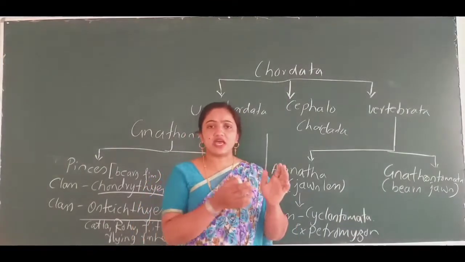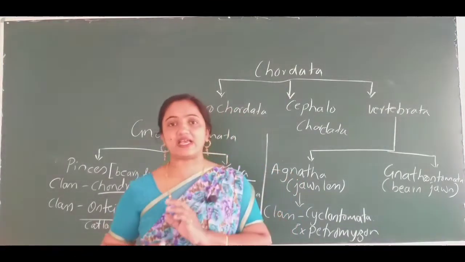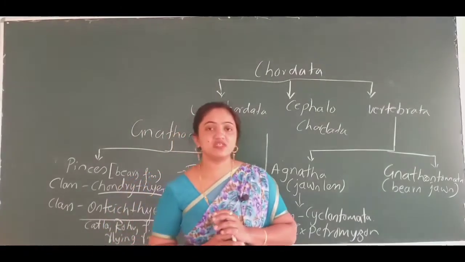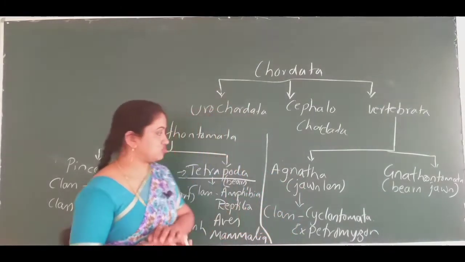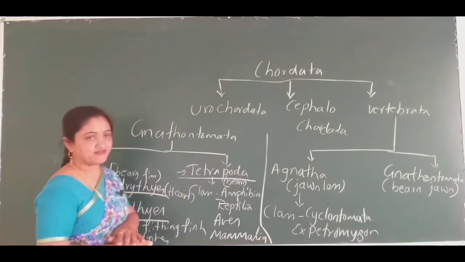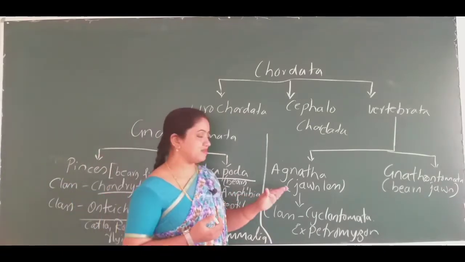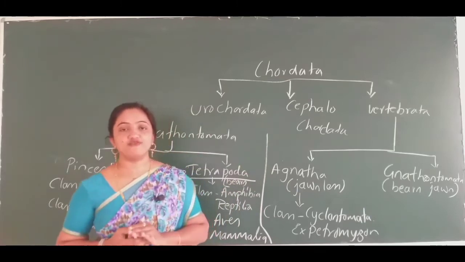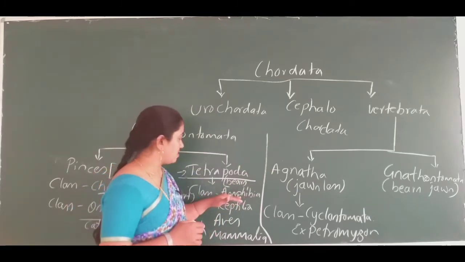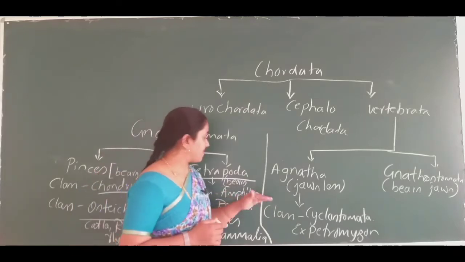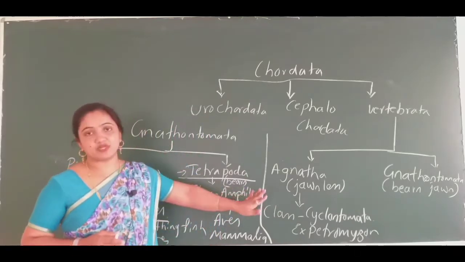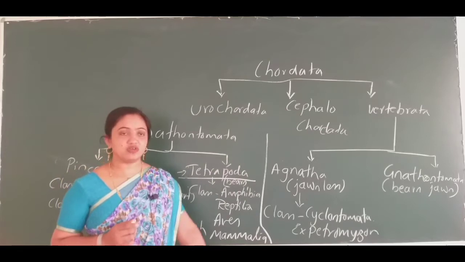Oviparous means the animals which lay eggs. Viviparous means the animals which give birth to young ones. So that is the difference between oviparous and viviparous. Here the class Amphibia, whatever the animals come under this class, they are oviparous animals, and the reproduction takes place by sexual means.